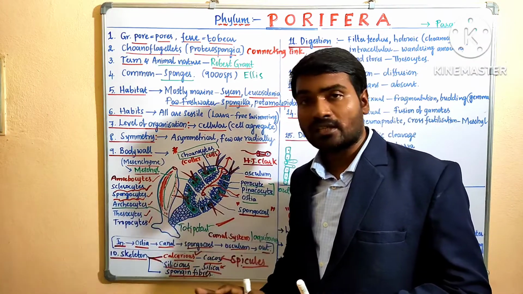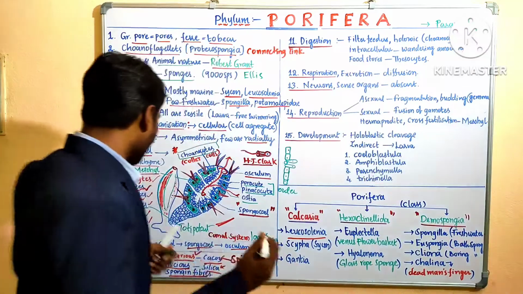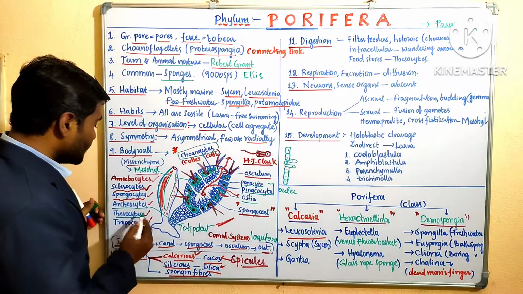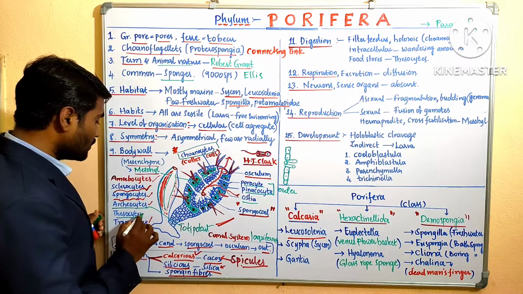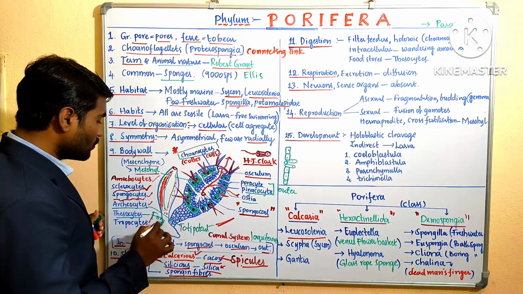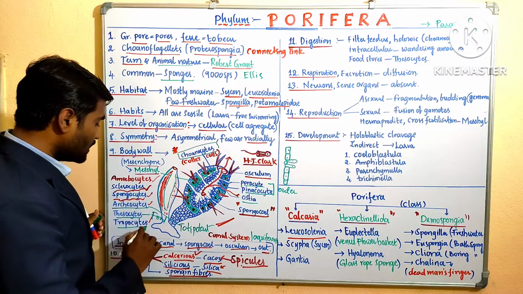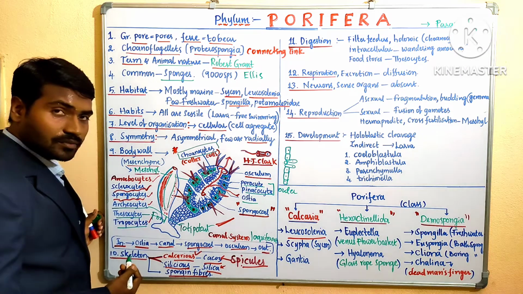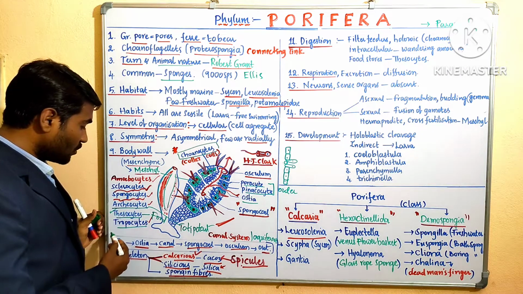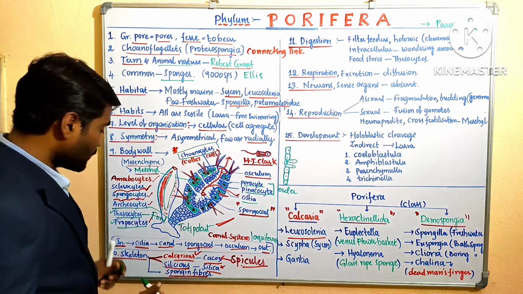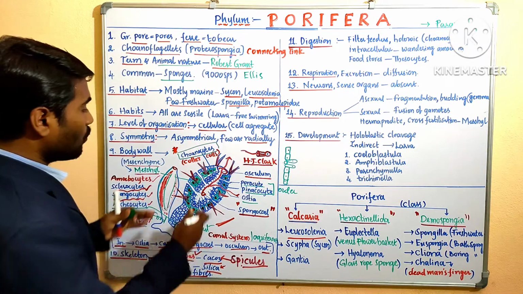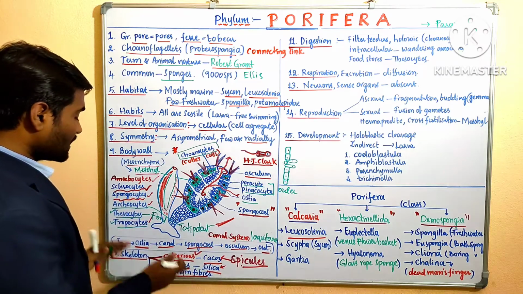Coming to thesocytes: these thesocytes store the food. They are involved in food storage, and food is transported by trophocytes. Food storage is by thesocytes, food transport by trophocytes. Remember, this is about the body wall and skeleton.